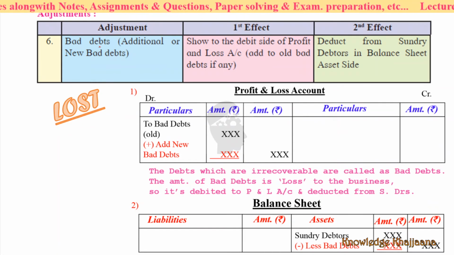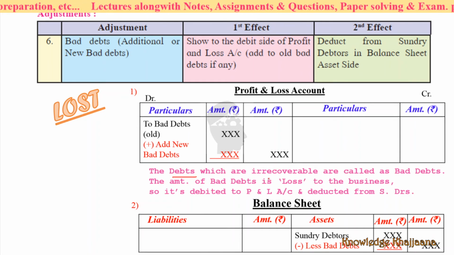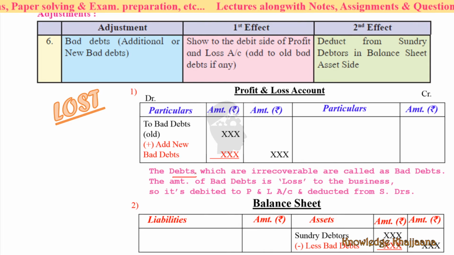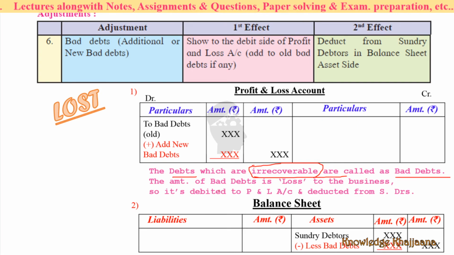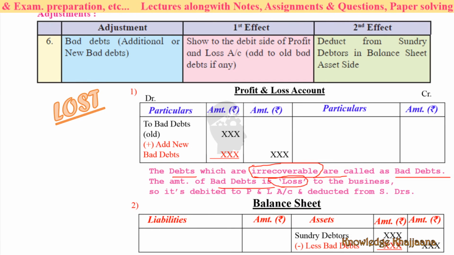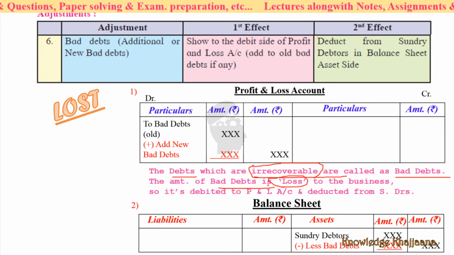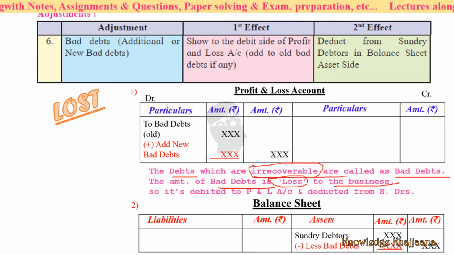Next adjustment, bad debts. See, what is basically bad debts? Bad debts means the debts, the dues. Debts means what? The dues from whom? From the debtors. The debts which are irrecoverable. We think that these many debts cannot be recovered, and they are called bad debts. The amount of bad debts is a loss, because we consider that this much amount from the debtors cannot be recovered. Okay, they may cheat for this much amount. This is a loss which we consider, so that is the loss to the business.